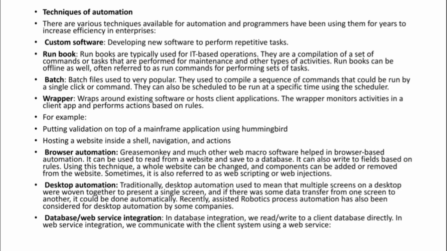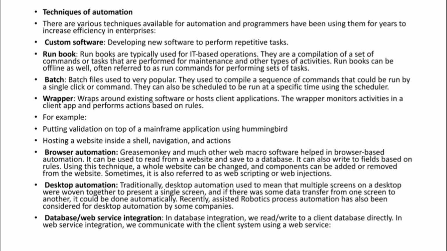Next is desktop automation. Traditionally desktop automation used to mean that multiple screens on a desktop were woven together to present a single screen. Very simple. So you can use desktop automation to represent multiple screens on a single screen, right?